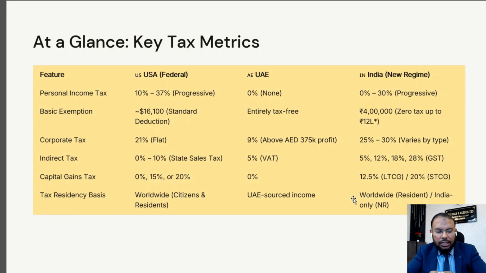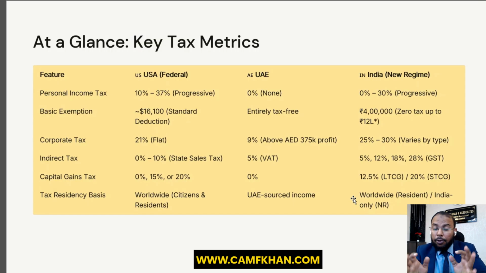First of all, for your understanding, we will take the personal income tax. As you know, the personal income tax in USA has a 10% to 37% progressive slab rate method. Like in India, there is also a progressive slab rate method, 0% to 30%. For your understanding, what is the personal income tax? If you are an individual and earning any income like salary and other income, that time it is considered as personal income, and the tax which is applicable on this type of personal income is called personal income tax.